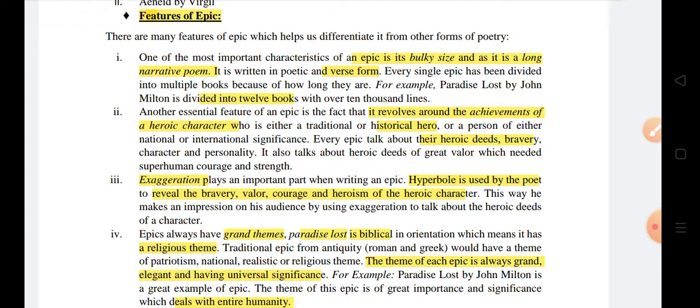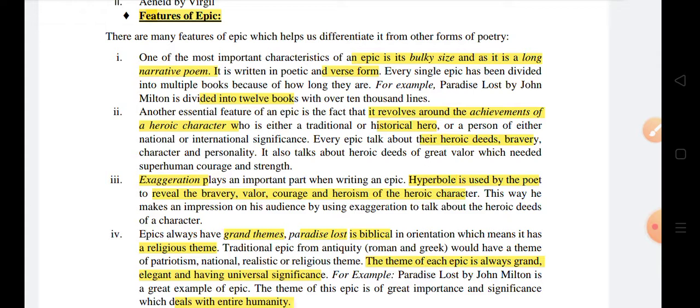What are the features of an epic? An epic is a long, bulky narrative poem in verse form, and a living example is our Paradise Lost, which is divided into 12 books in total. Another feature of an epic is that it revolves around the achievement of a heroic character.